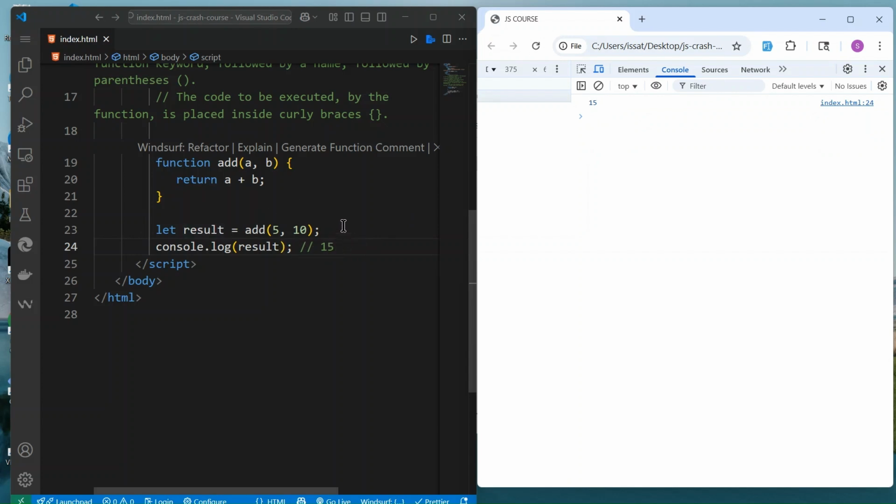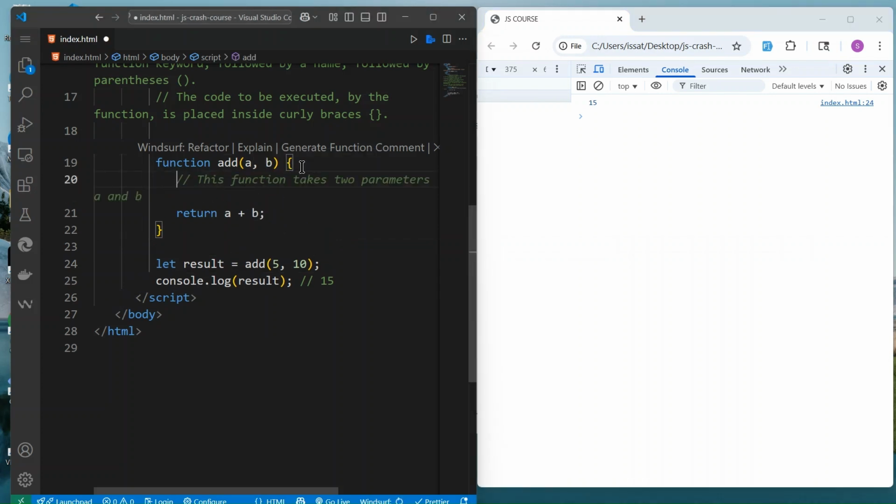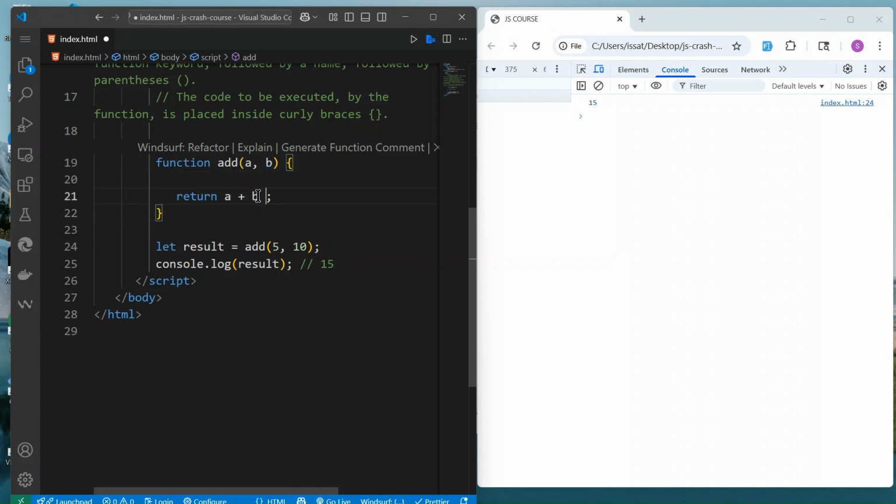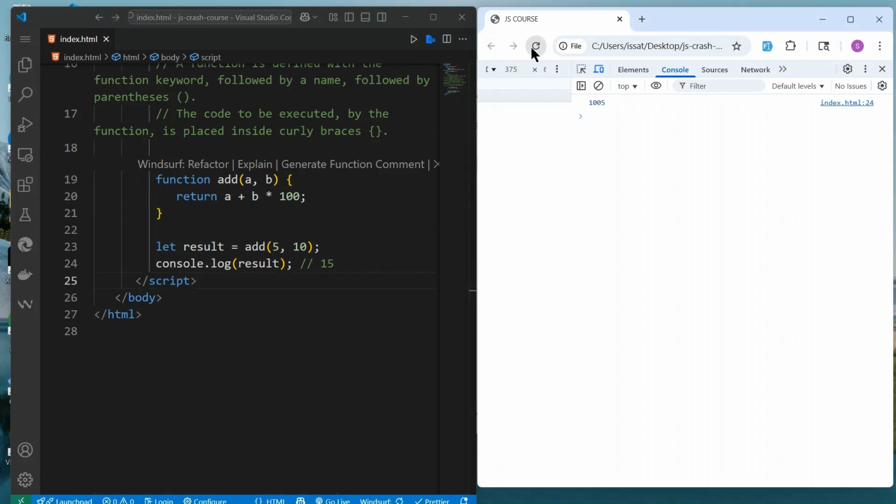We can do so many things here. For example, if you take this number, say times 100, and then you just return. If you reload, you see, it's just going to do plus this and then times 100, to calculate. So this is what the function can do. You'll find much more things to do with the function.